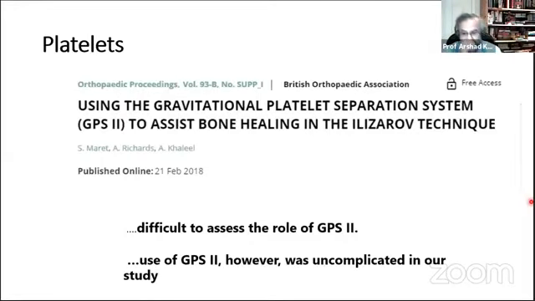What about platelets? This is my only foray in biologics, and we used the GPS platelet separation technique. We were not sure what effect the GPS had on our union rate because it didn't change it. All we could say with confidence is that it had no side effects.